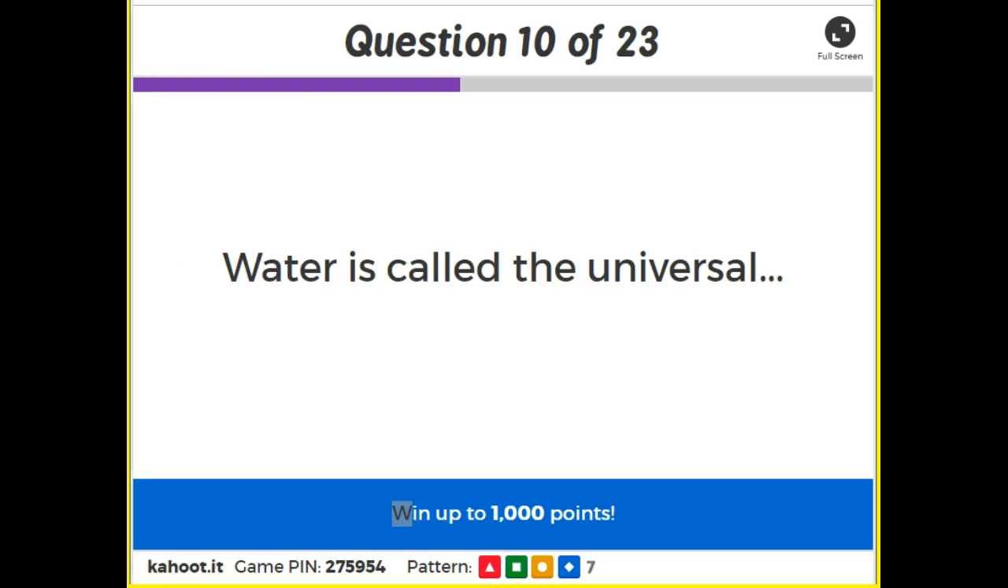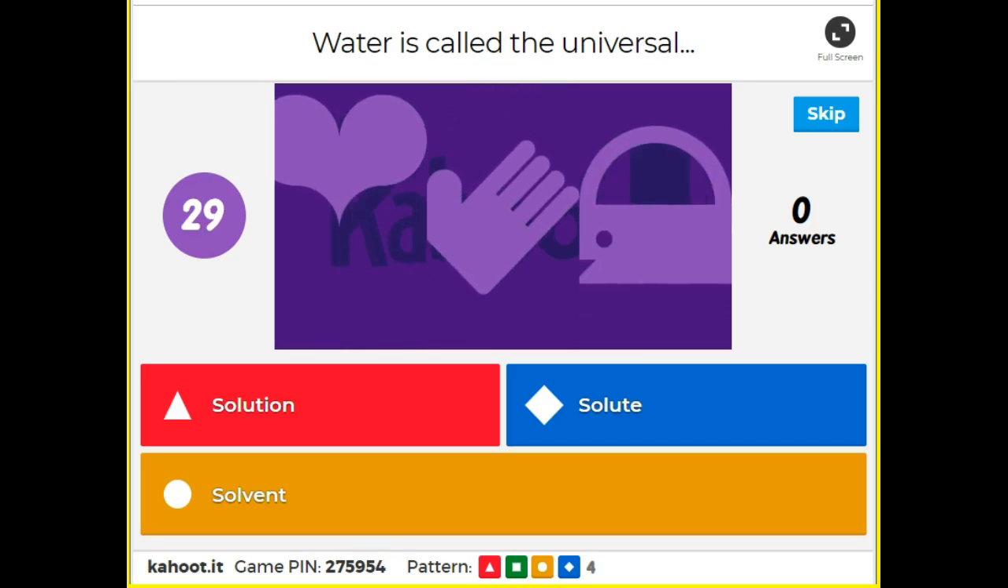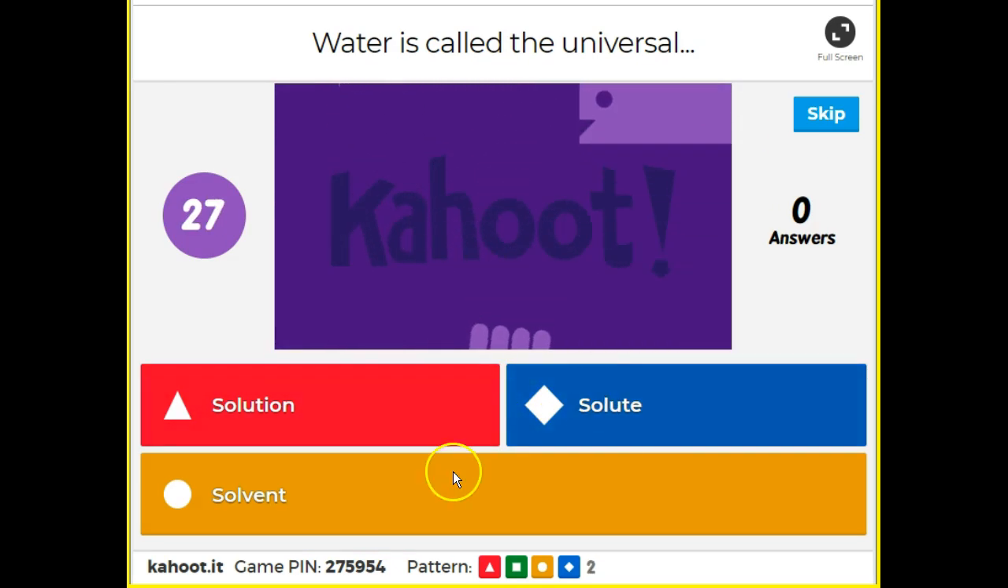Water is called the universal what? Solution, solute, or solvent?